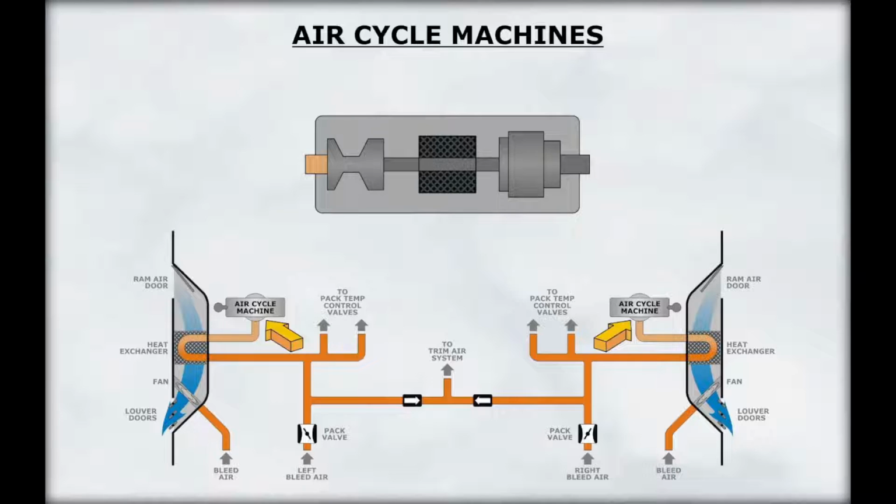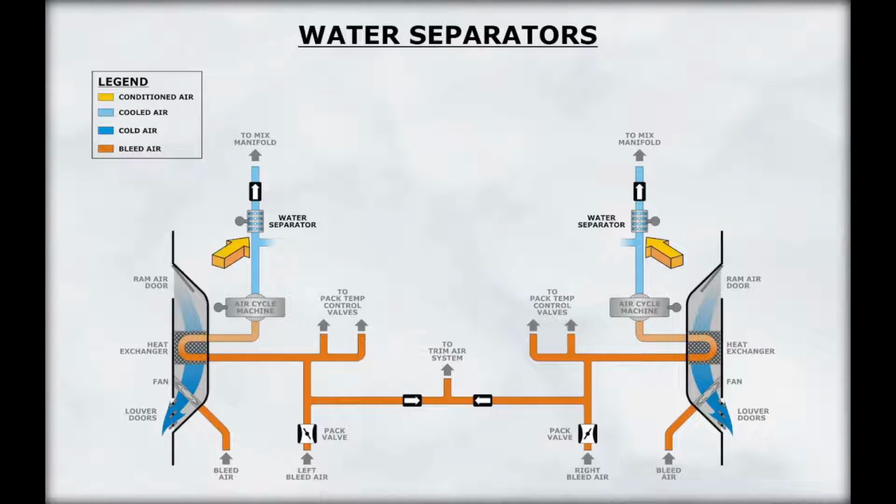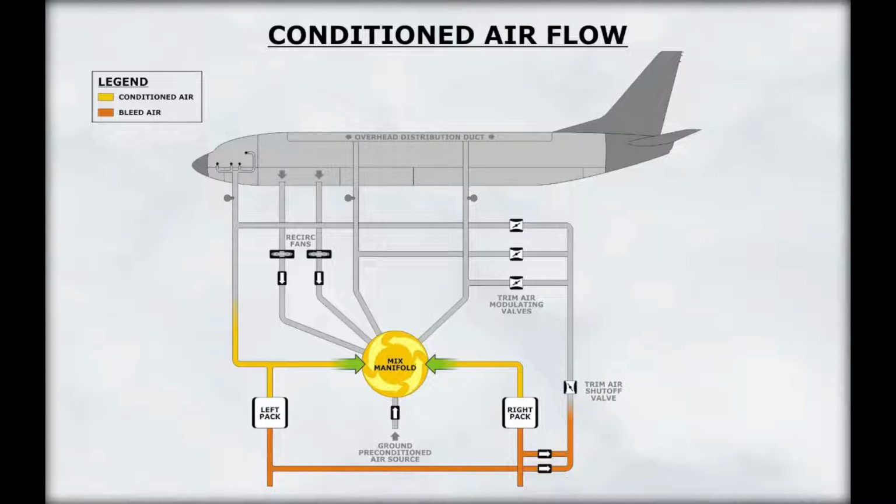After passing the primary heat exchanger, the pneumatic air enters the air cycle machine for refrigeration. The resulting cold air passes through a water separator which extracts moisture from the air. This conditioned air is routed to a mix manifold where it is mixed with the output from the other pack and enters the distribution system.